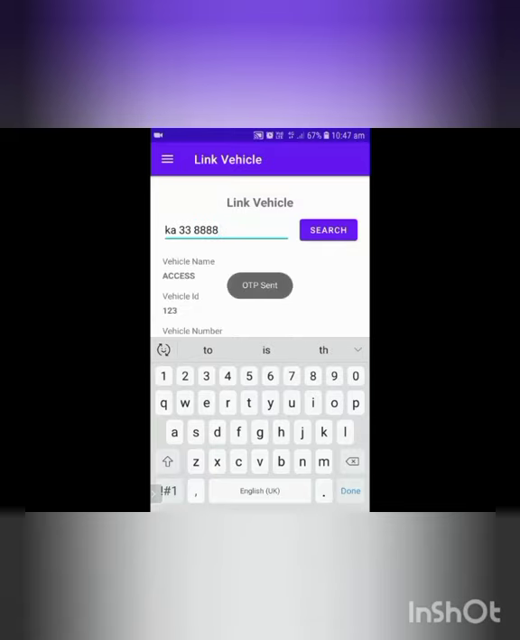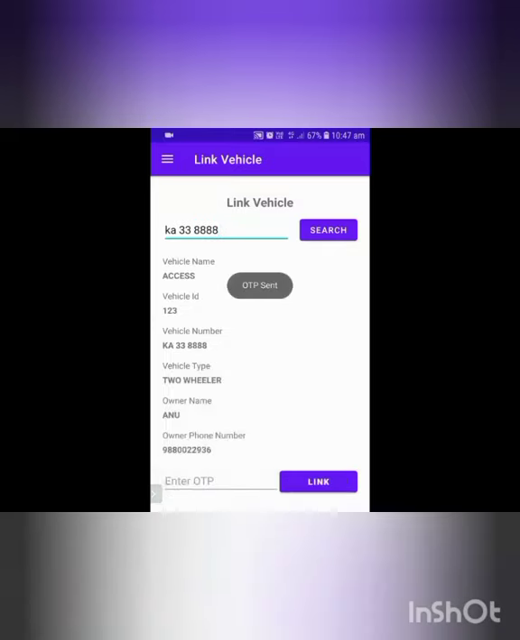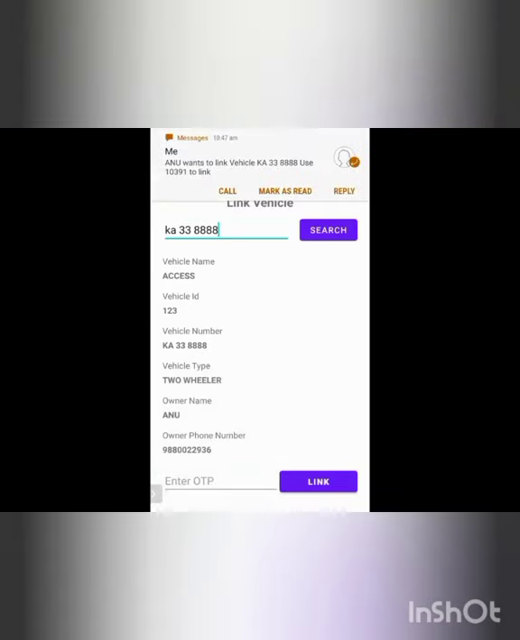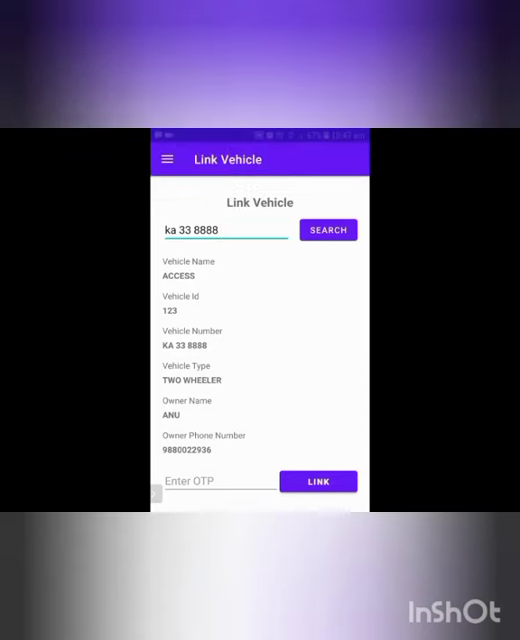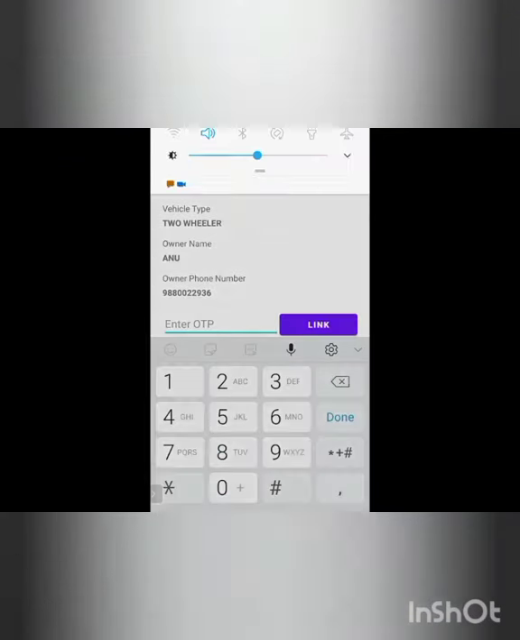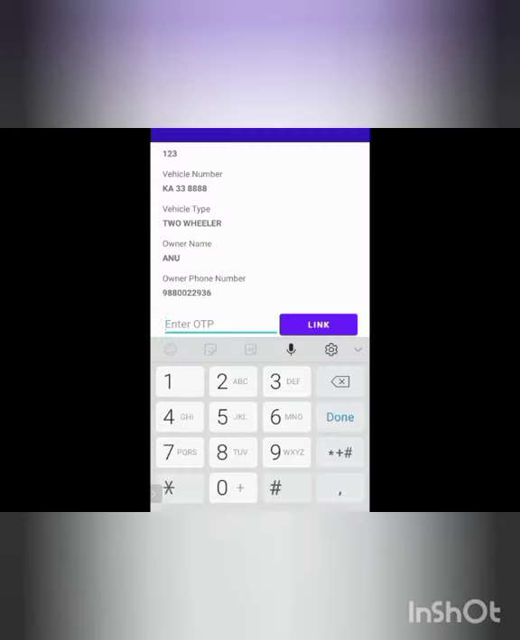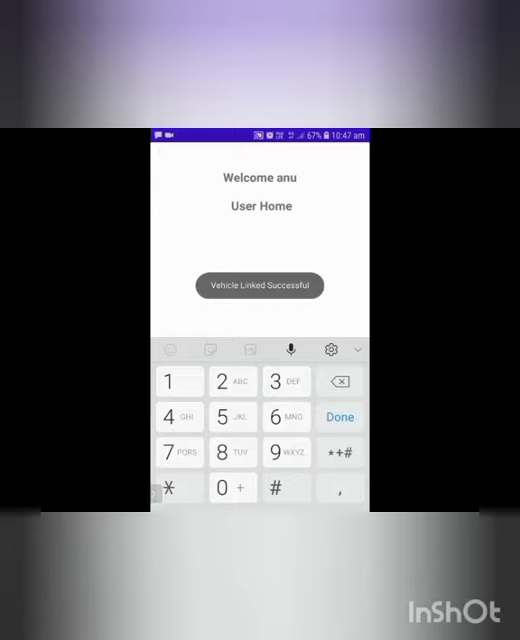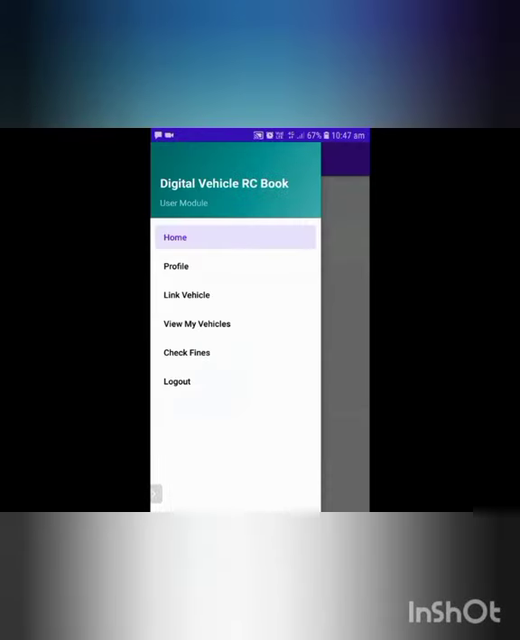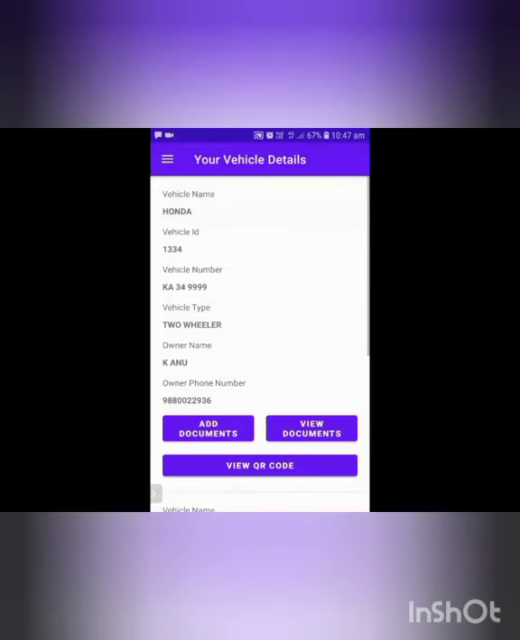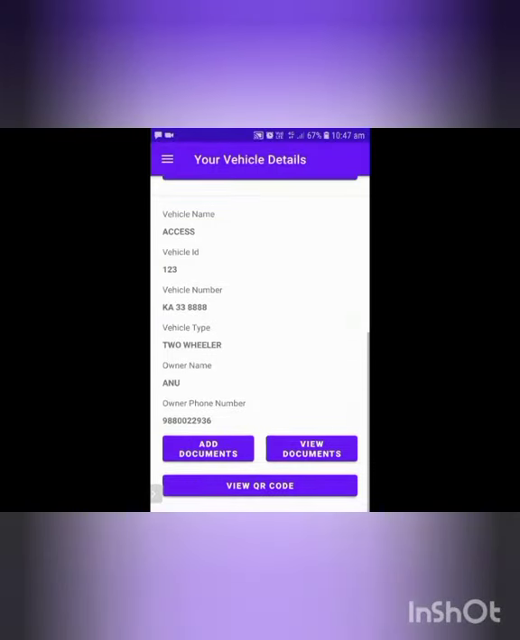After that, the details of the number will be coming. I have already got the OTP for the number which I have given, so we have to enter the OTP which we got. After that, vehicle linked successfully. So the vehicle has been linked to the traffic police. After that, view my vehicles, which we have linked; those vehicles will be coming here.